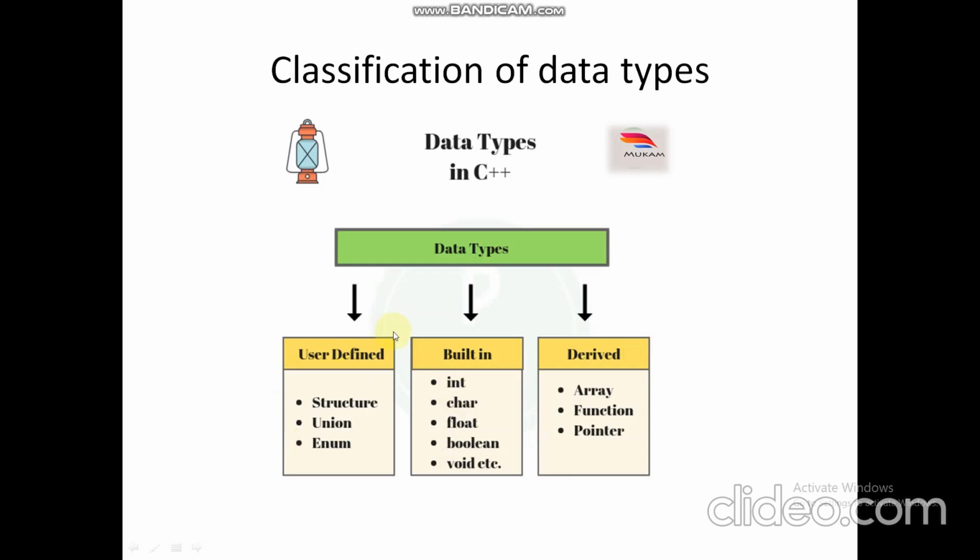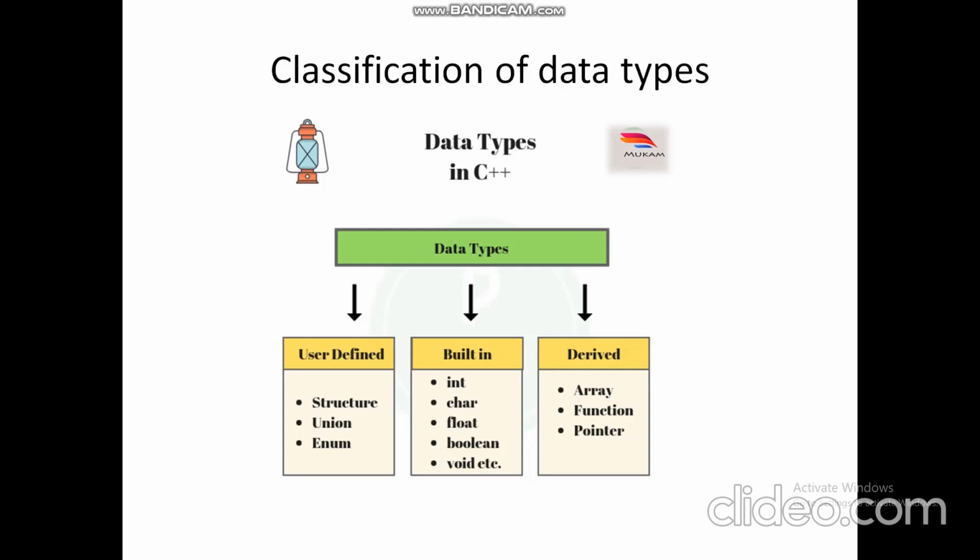That integer will have numbers, characters will have a character A, B, C, D, float will assign a fractional part, and double will do the same. Float and double are similar data types, but there is a difference in size because float is smaller than double. Double can store much higher precision, and boolean can store true and false. Void is like giving a no value assignment. Void is nothing but a null data type.